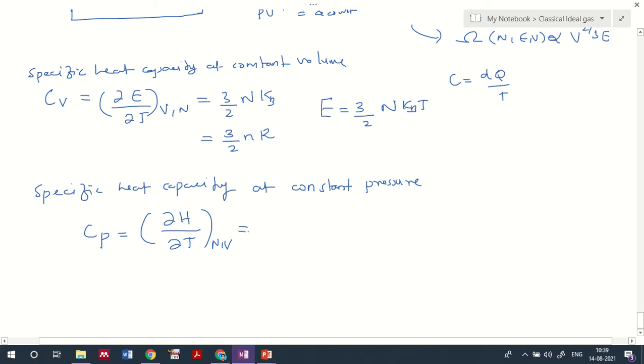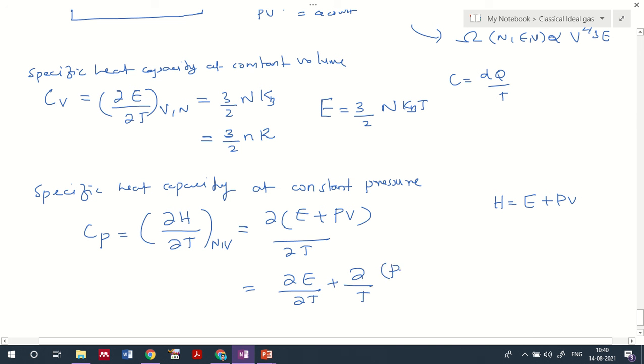We know that, what is H? H is the enthalpy. What is enthalpy? It is internal energy plus PV. Okay, so if you substitute that into the equation, ∂(E plus PV)/∂T is equal to ∂E/∂T plus ∂(PV)/∂T.